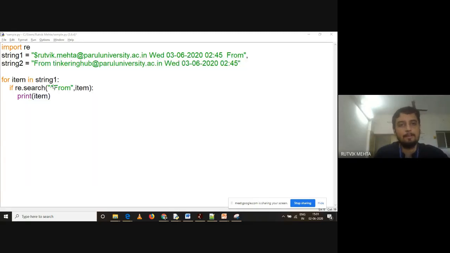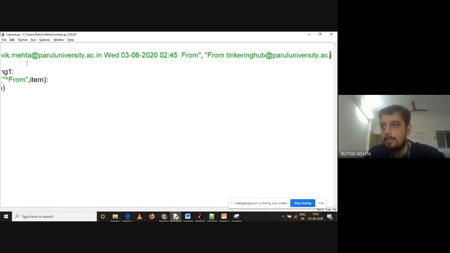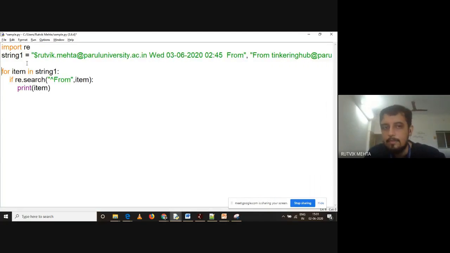So this was the example that I wanted to cover with search. Now understand this. If I want to mention the beginning of the string, I have to mention it with a caret. But say for example, I don't want to use this caret, but still want to continue with it. I have problems with my screen, so I cannot see it clearly, but I hope you can see it clearly.